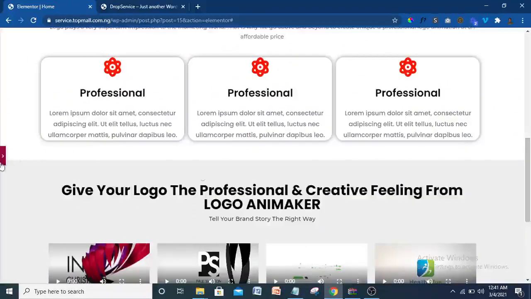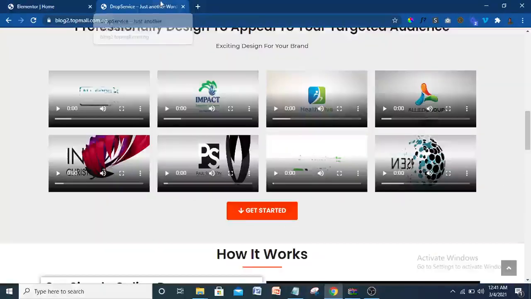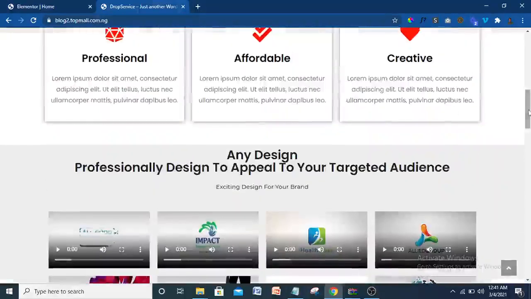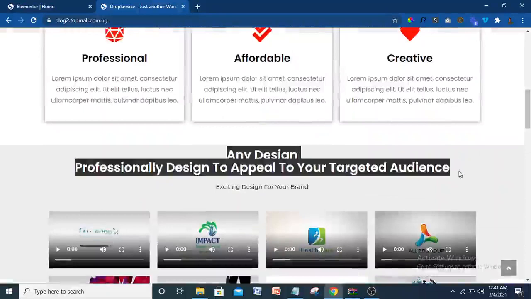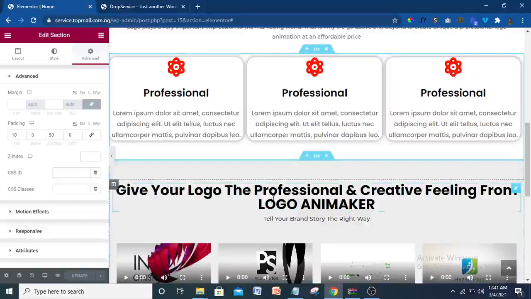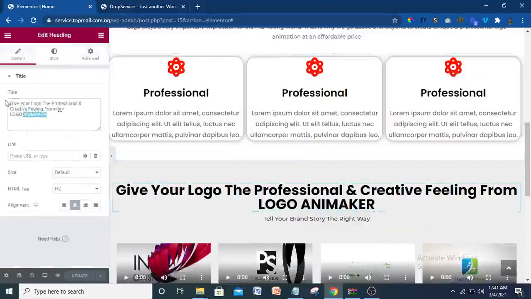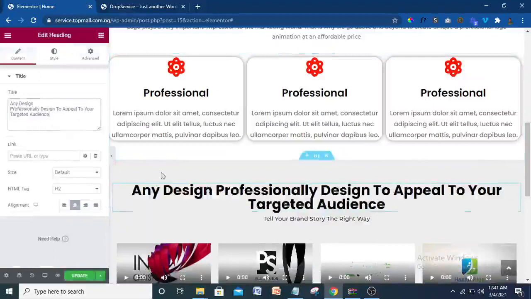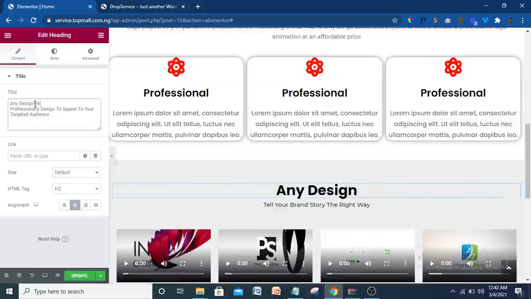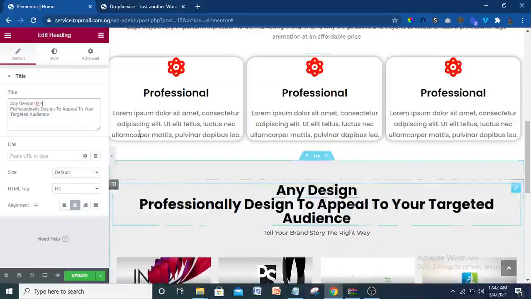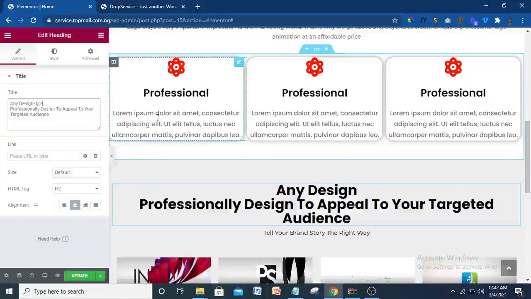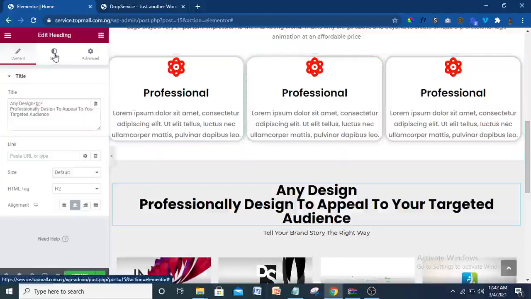So to get started, as you can see, I'm just going to change this. So I'm going to come back up here. So the thing here is any design professional. So just copy all this text here, come here, then click on this, change everything, Ctrl V that. So now I want this any design to be up. So what I'm going to do is just put bracket BR here, so it's going to break that. BR means break. As you can see, it has appeared, but the line is quite big, so I'm going to reduce it. I think I use 32.